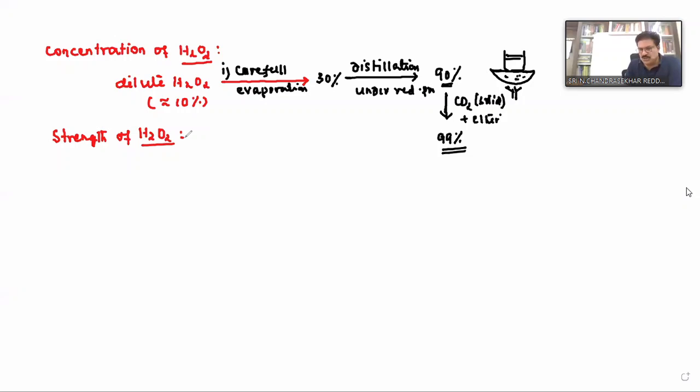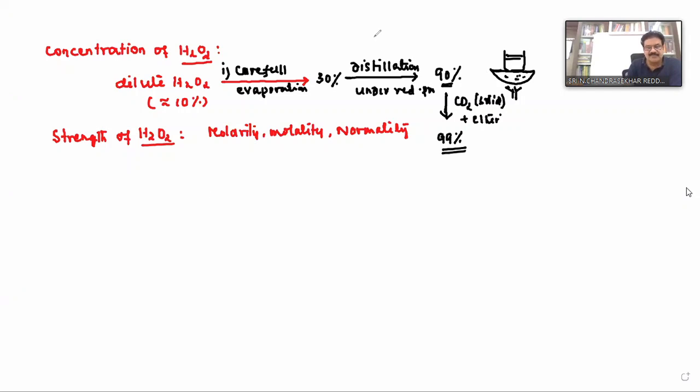Normally, if you prepare any solution, we express its strength or concentration in terms of what here? Different terms, as we know: molarity, molality, normality. These are the general terms we use for expressing the concentration of solutions. Even for hydrogen peroxide we can use molarity and normality.